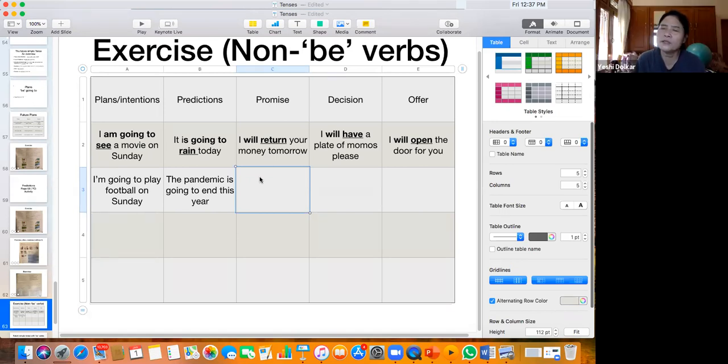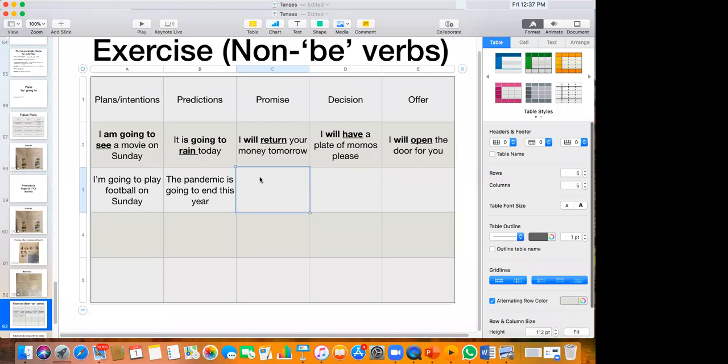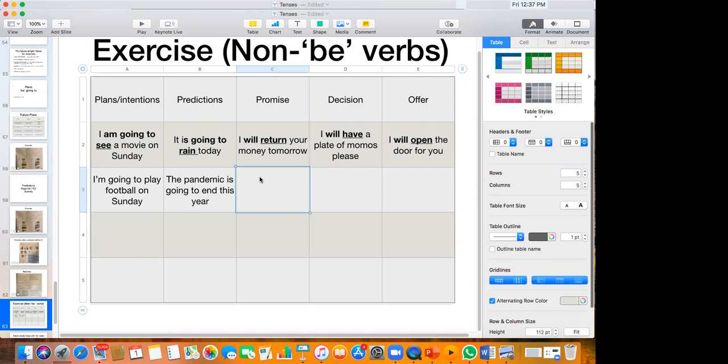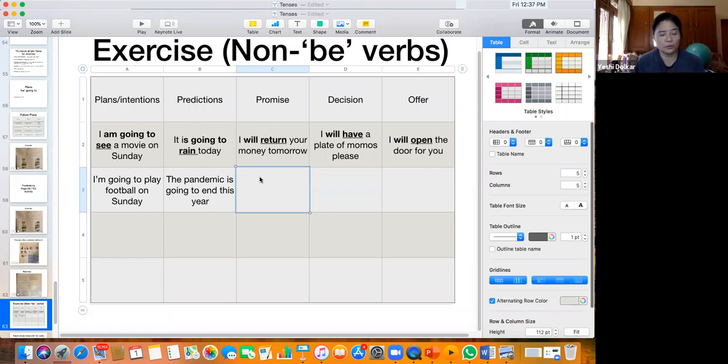And any other promises? I will go. He will come back next month. I will start reading books from tomorrow.